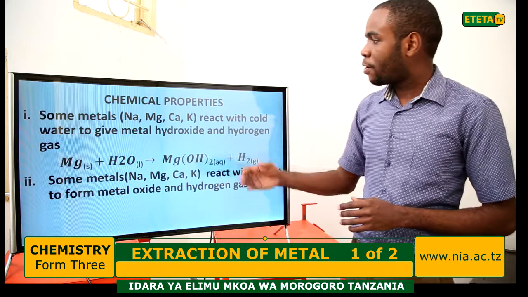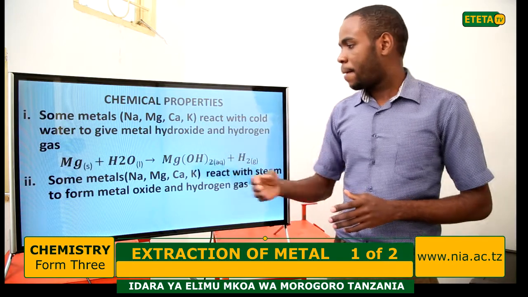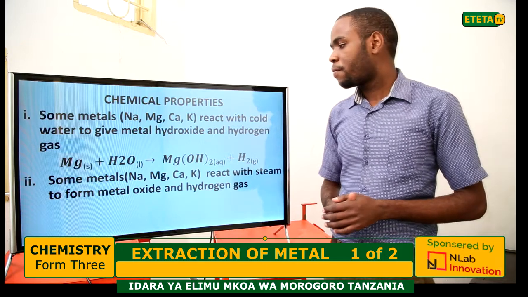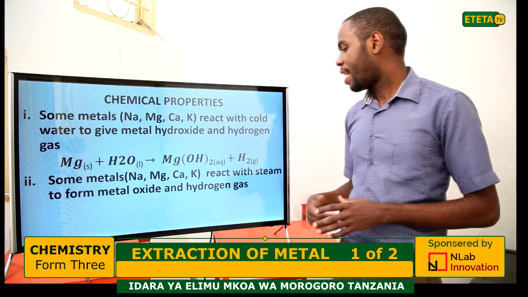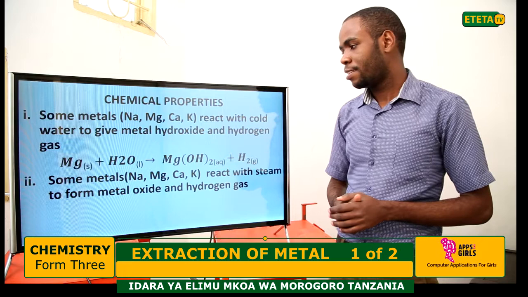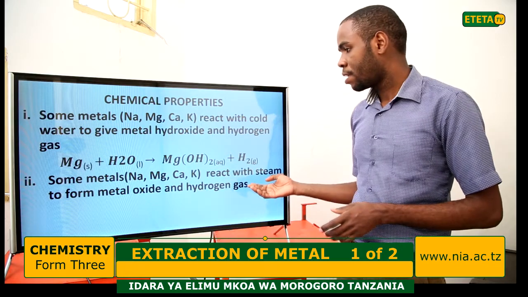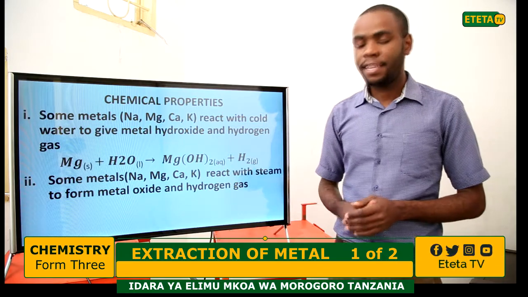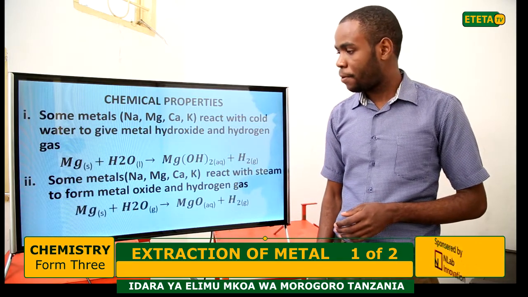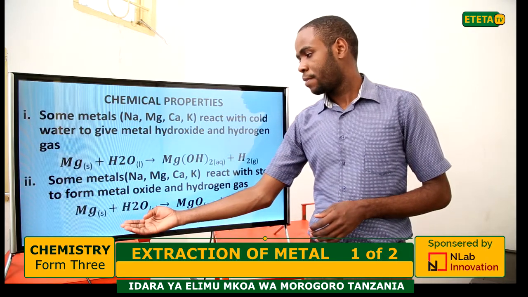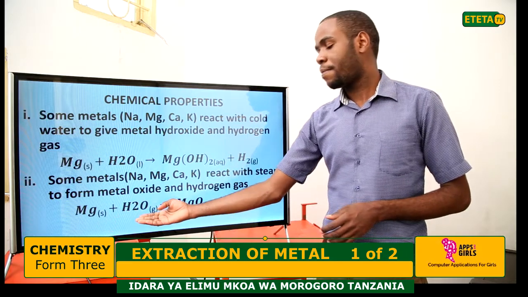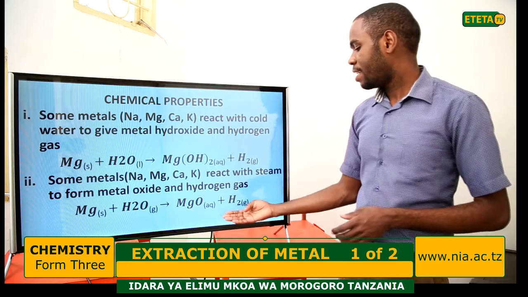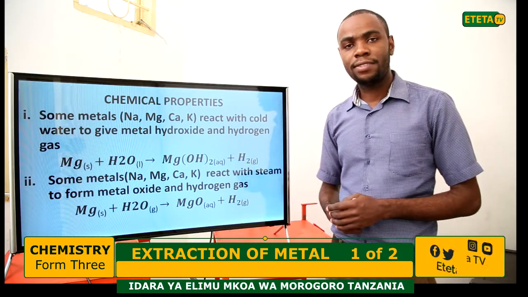The second chemical property: some metals react with steam to give metal oxide and hydrogen gas. In case they react with steam, the product here is metal oxide and hydrogen gas. For example, magnesium: if magnesium reacts with steam, water vapor, the product is magnesium oxide and hydrogen gas.